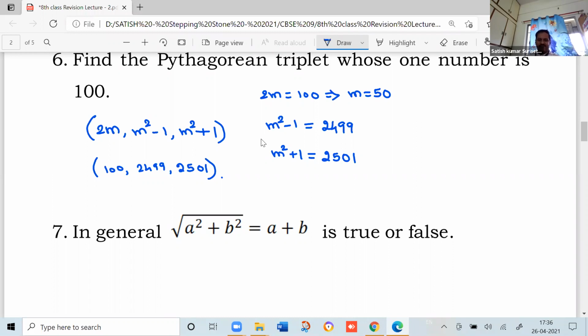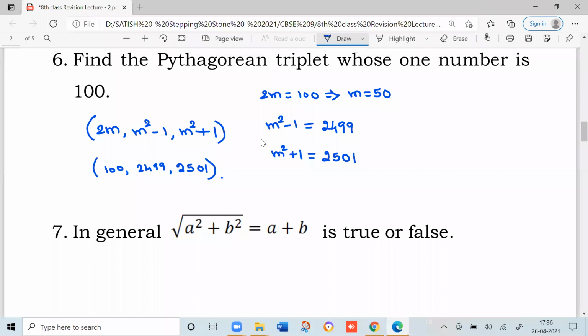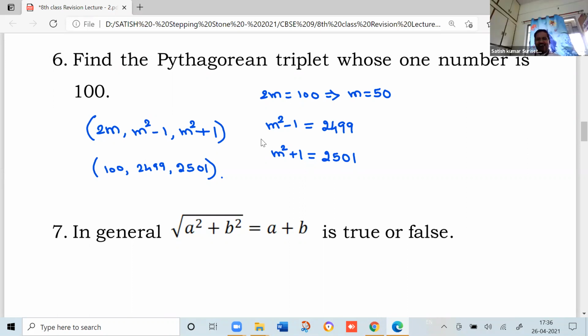Tell me. Sir, true. Sir, true. All are wrong. It is false. Here, root of a square plus b square means you should not apply root for the first term and for the second term. You have applied it for the first term and second term. That's why you selected true, but it is wrong. You should not take square root for each term.